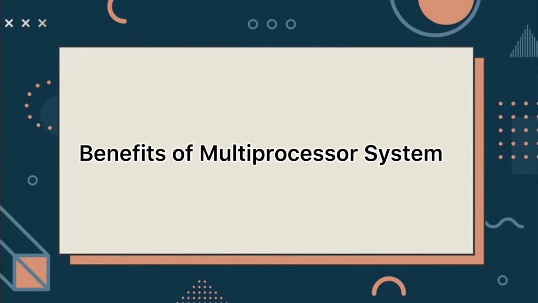Of multiprocessor system. The advantages of the multiprocessing system are increased throughput by increasing the number of processors, more work can be completed in a unit time, cost saving, parallel system shares the memory buses, peripherals, and etc.